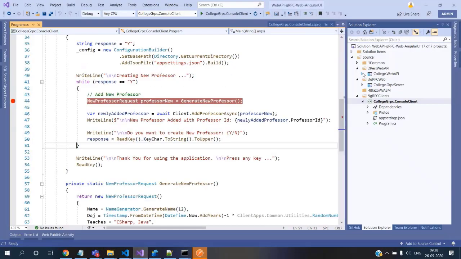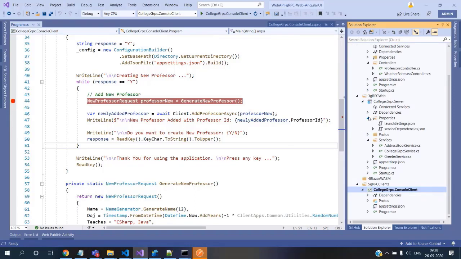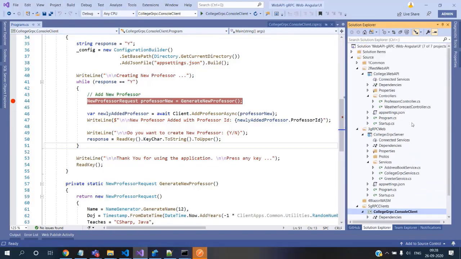Because if you expand the solution and focus on this gRPC server as well as this Web API, there is no business logic, no application core components, no data access layer, no persistence, nothing is there.